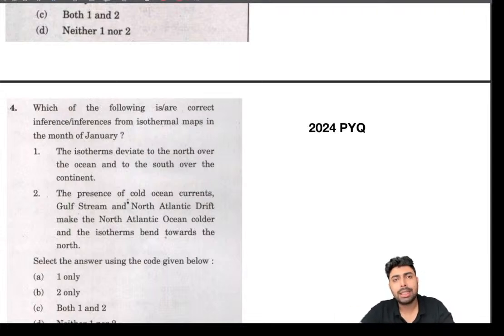So UPSC is expecting you to understand these things. Especially geography is becoming more and more relevant, and more questions are being asked, and those questions are also very factual in nature and very technical. So have a good idea about these.